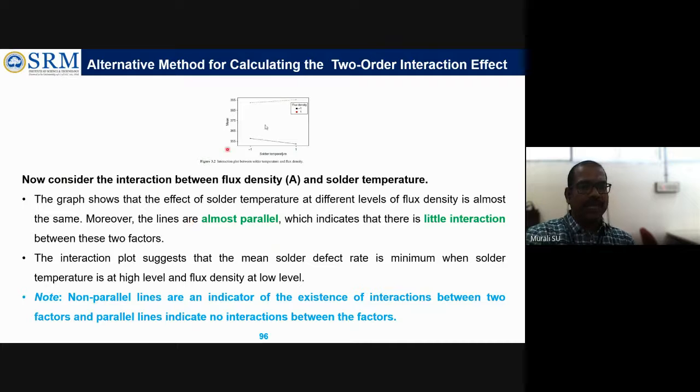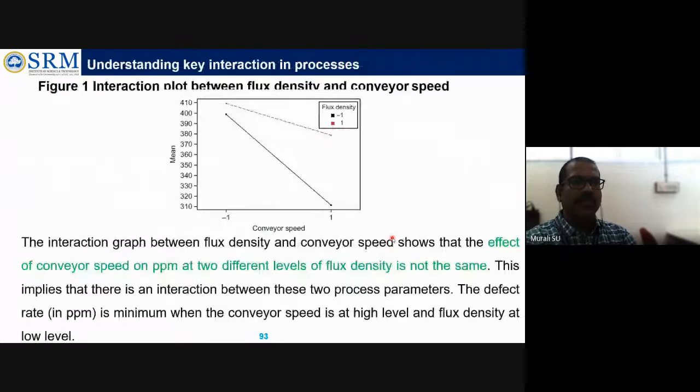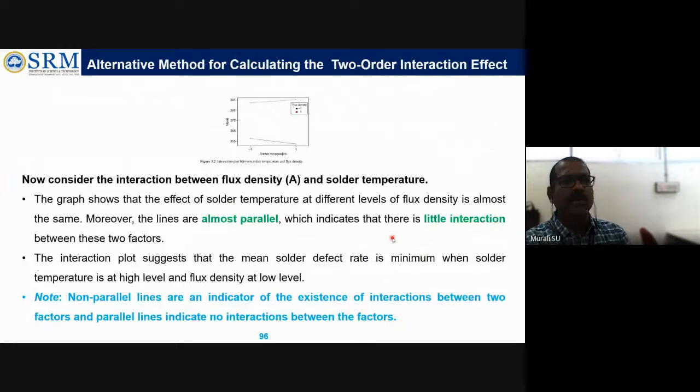So the graph shows the same thing. The graph shows that the effect of shoulder temperature at different levels is almost the same. Moreover, the lines are almost parallel. Even though it's almost parallel, there is little interaction. It is not exactly parallel, because previously there were lots of differences or deviations, but here it is almost parallel with only a slight difference. So there is little interaction. The interaction plot suggests that the mean shoulder defect rate is minimal when shoulder temperature is high and flux density is low. That is what we have given.